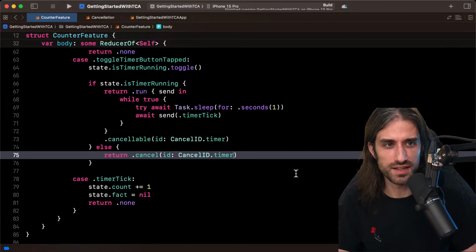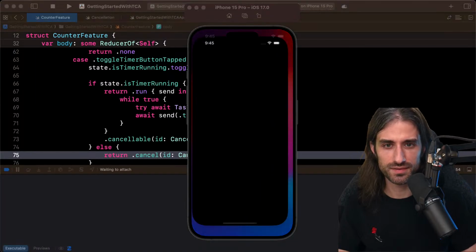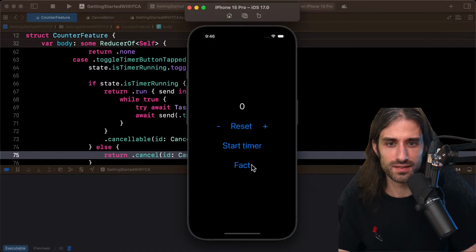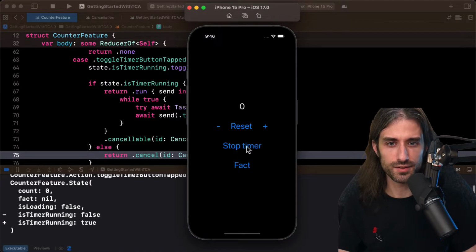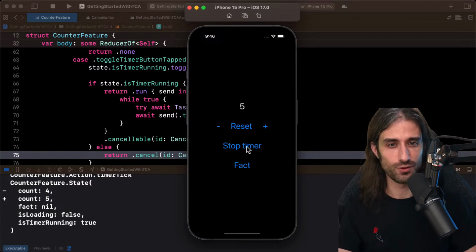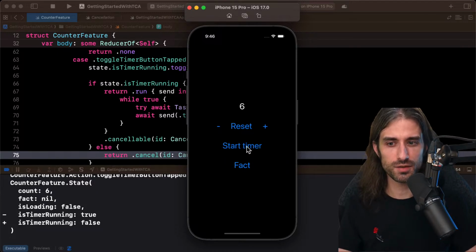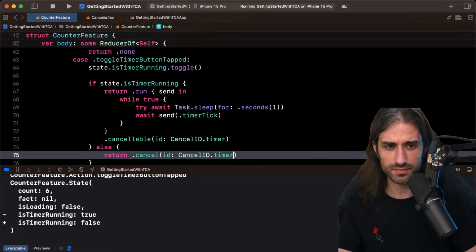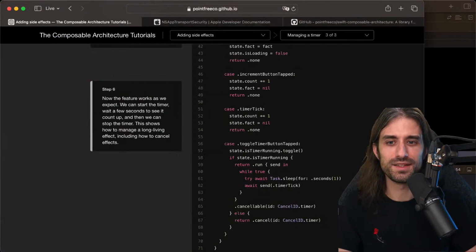So let's run the app again and let's see what's gonna happen. So I start the timer, and when I stop it, it does stop. Perfect. I restart it. It restarts, and it does stop. Okay, perfect. So I'm not sure what the cancel in flight means actually. Stephen, if you're still here and you have a better answer, please feel free to help me.